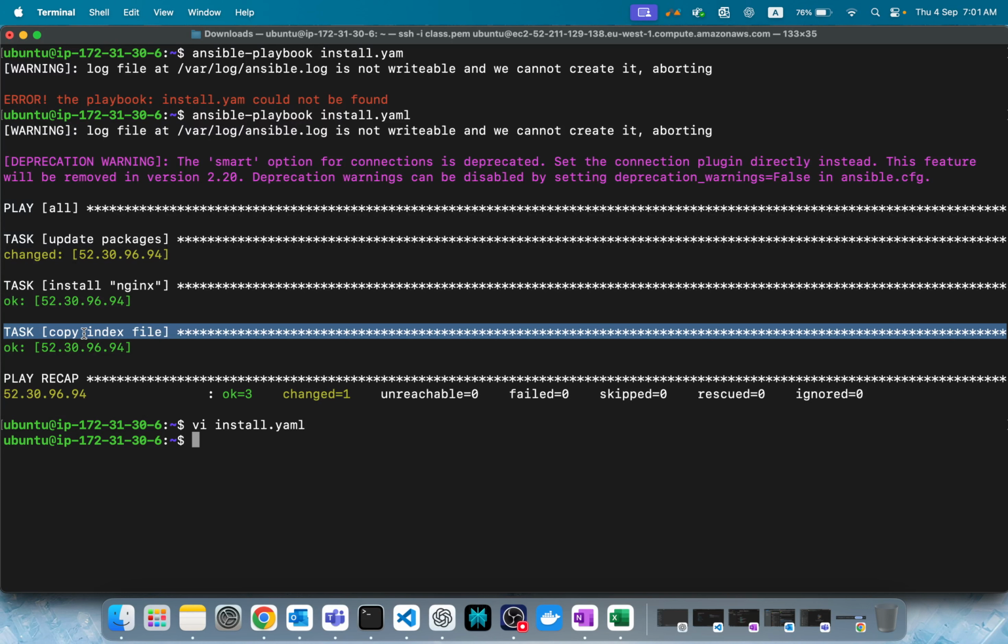Very simple action. So you may think why these kinds of scenarios will come. Maybe because we want to copy a file to some specific server only, maybe not to everything. We want to install some package only on a specific server, not on other servers. So at that time, this will be helpful. Maybe not a common case, but it will be useful. Got it?